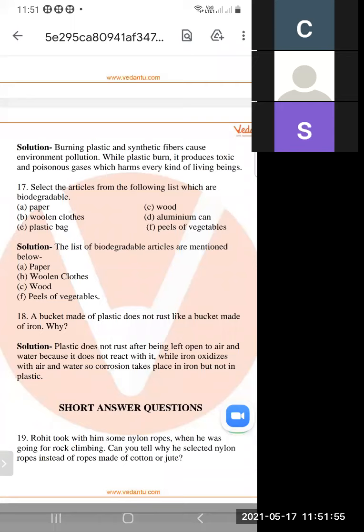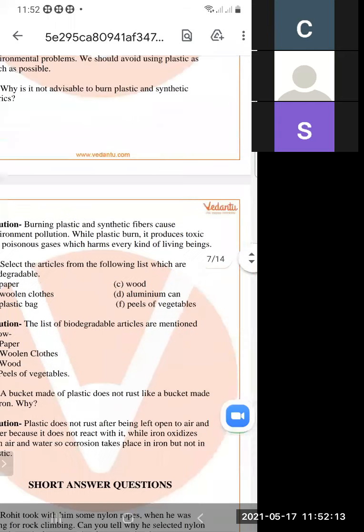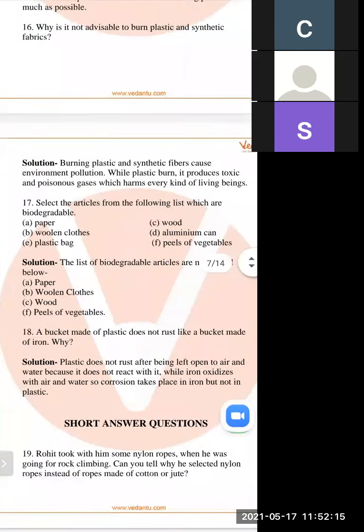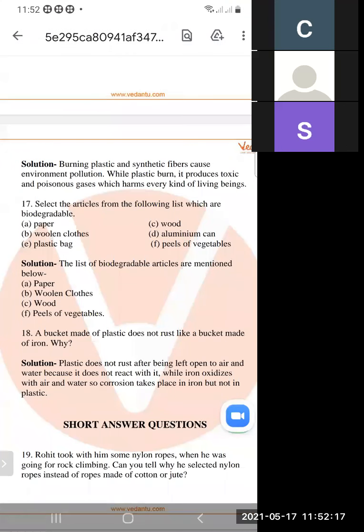Question number 17: select the articles from the following list which are biodegradable. There are two types of substances: biodegradable and non-biodegradable. Biodegradable means that it decays completely, and non-biodegradable means that it does not decay completely.